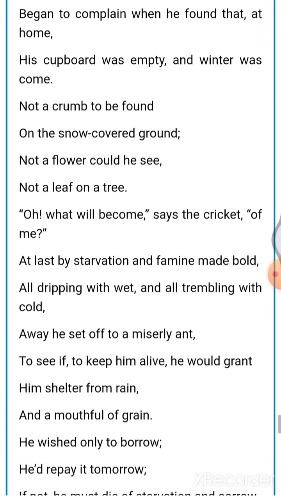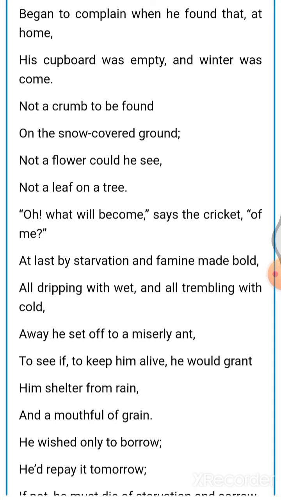At last, by starvation and famine made bold, all dripping with wet and all trembling with cold. At last he was starved. He was very hungry and had no food. Famine is a condition when people don't get food for a long time, for a long duration.